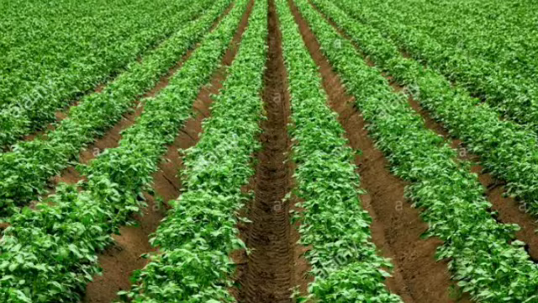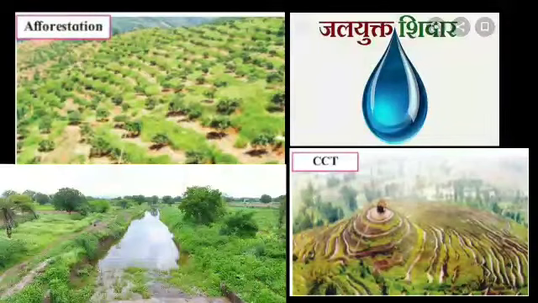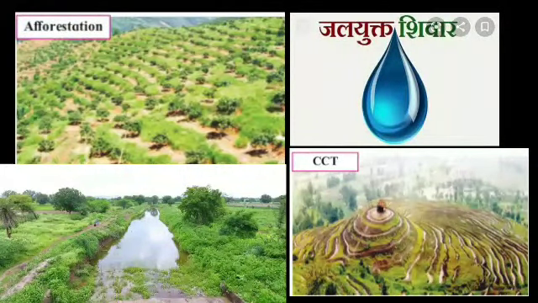We have also learned how to stop soil erosion, that is CCTs, afforestation, the Jalyukt Shivar scheme, and the arrest water, percolate it water scheme, which was a very good scheme that helps farmers. So all this we have learned in today's part, right students? With this we have completed our 7th chapter, soil.